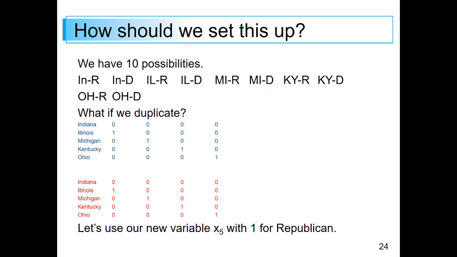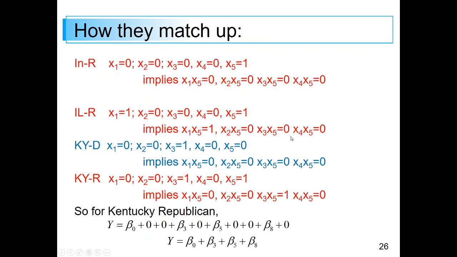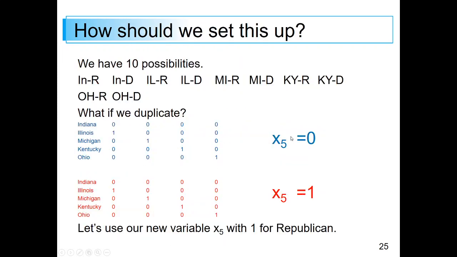So let's use our new variable X5 for Republican with 1 for being a Republican. So the blue then will be 0 if it's a Democrat, and 1 if it's Republican in red.